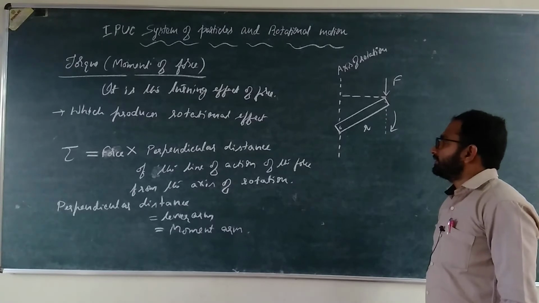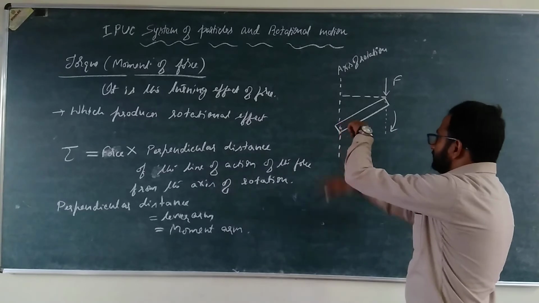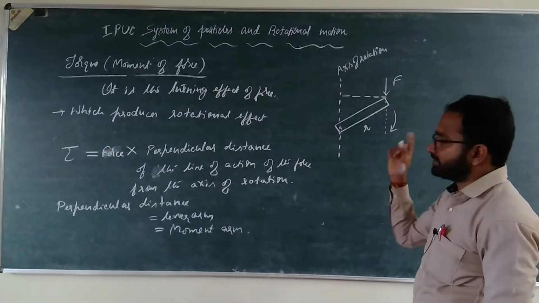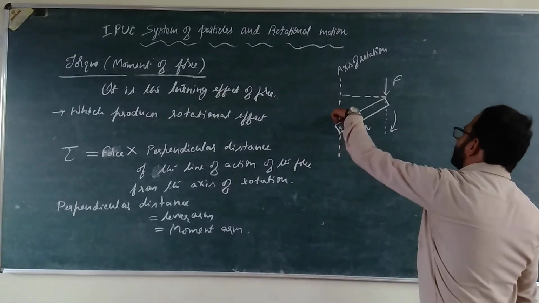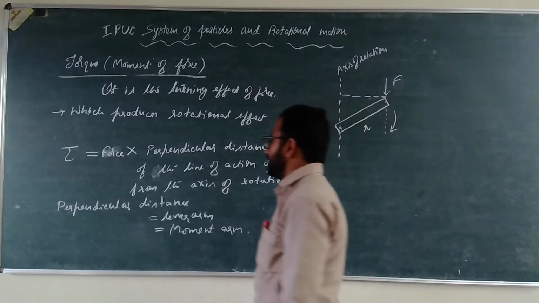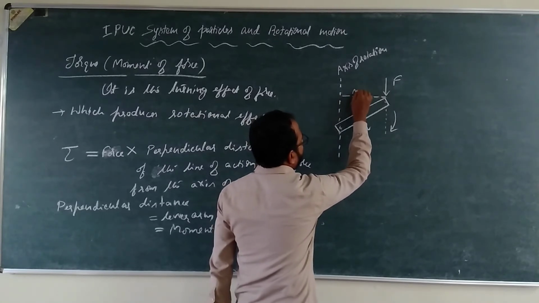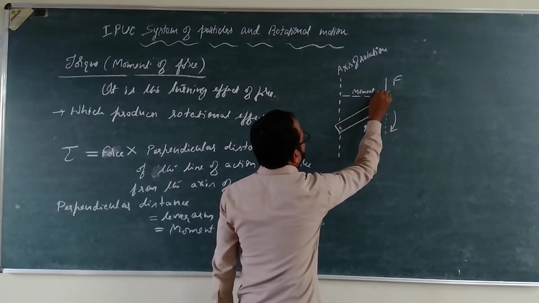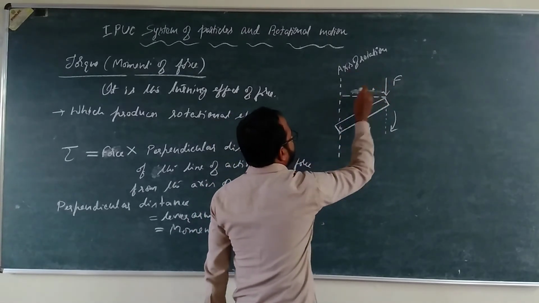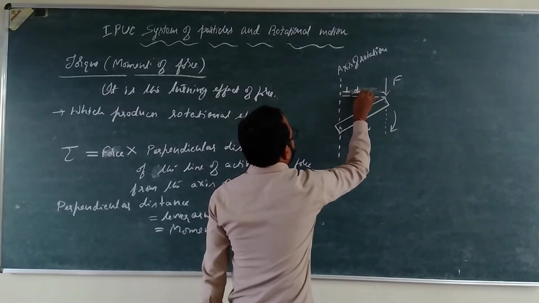Okay, right? This is the axis of rotation. About that particular axis of rotation, this particular object or lever is describing the circular motion. What is the perpendicular distance from the axis of rotation? Perpendicular distance of the force from the axis of rotation. Say this is the perpendicular distance or moment arm, right? I'll write simply the perpendicular distance.